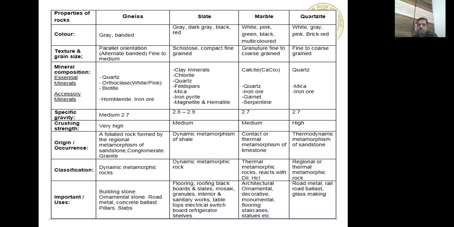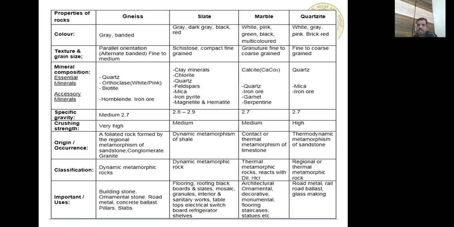When coming to mineral composition, essential minerals are calcite or calcium carbonate. Accessory minerals are quartz, iron ore, garnet, serpentine, etc. Specific gravity is 2.7. Crushing strength is medium. Origin or occurrence: it is contact or thermal metamorphism of limestone. So the original rock is limestone. When limestone is subjected to contact or thermal metamorphism, it gives marble.